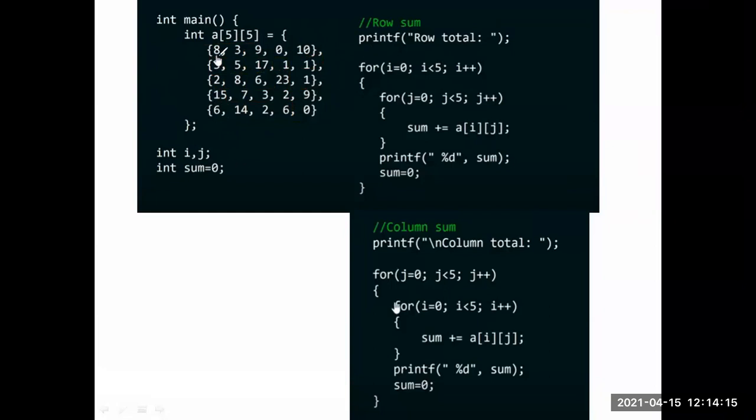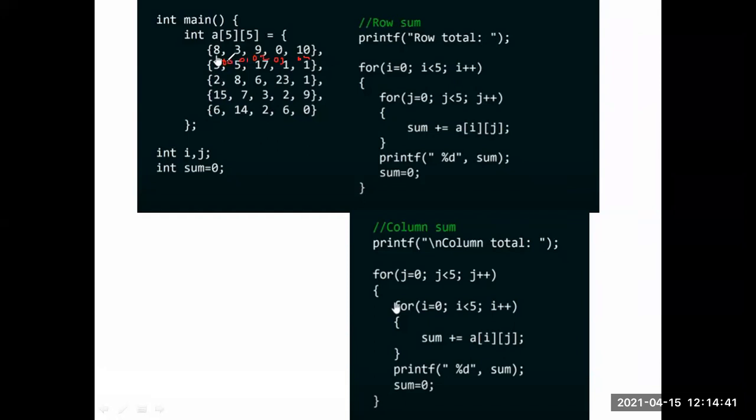Here the first location is 0 0, next 0 1, next 0 2, 0 3, and 0 4. This is the array location, the matrix representation. See here, the column is incremented by 1 but the row is constant.